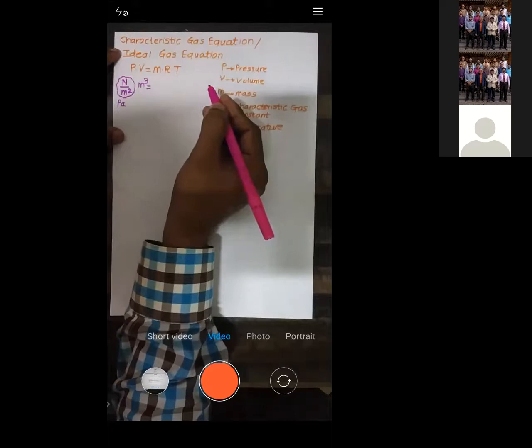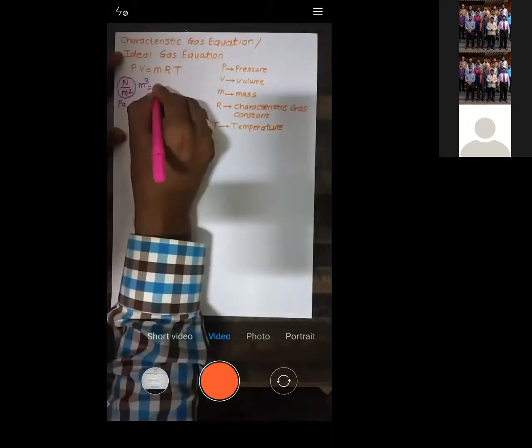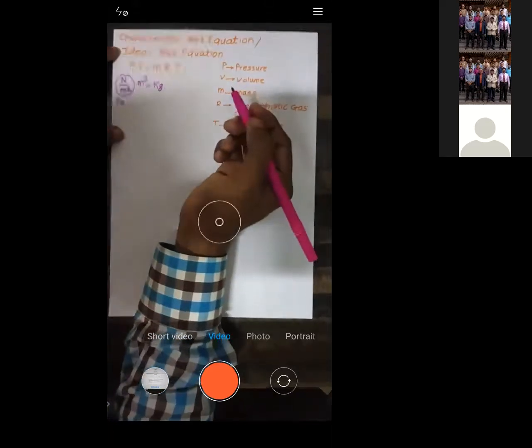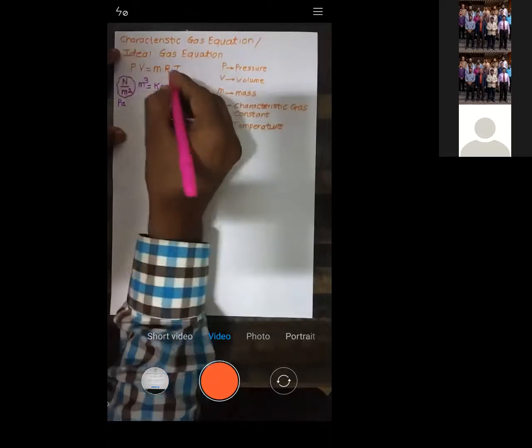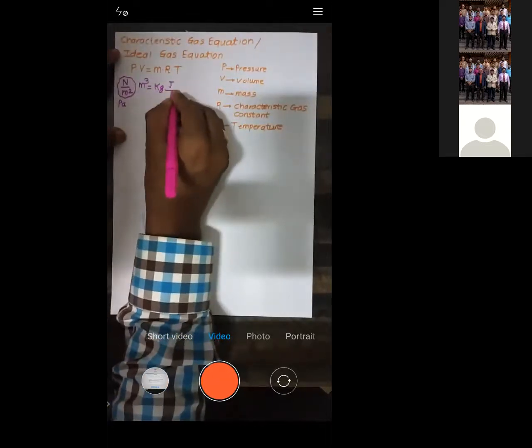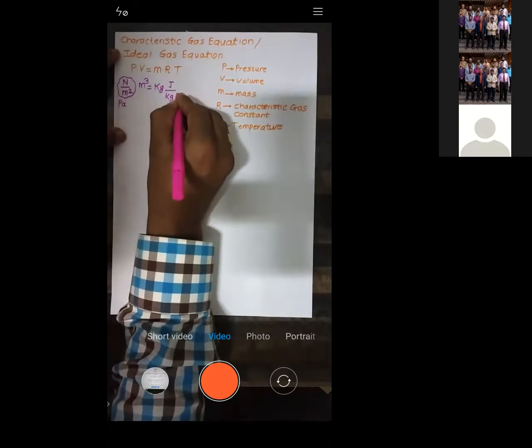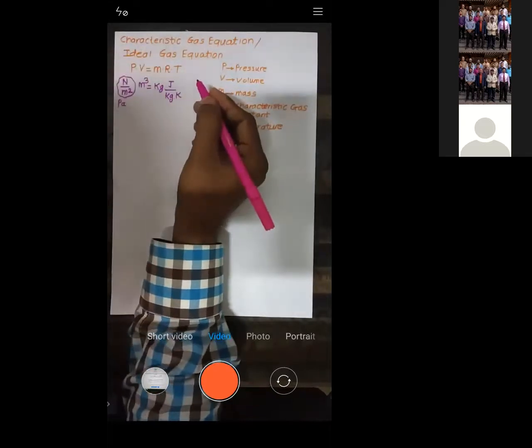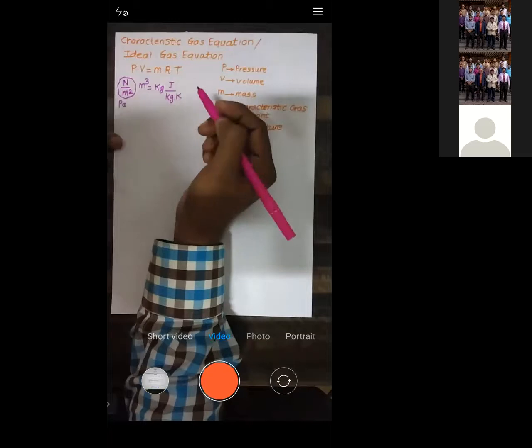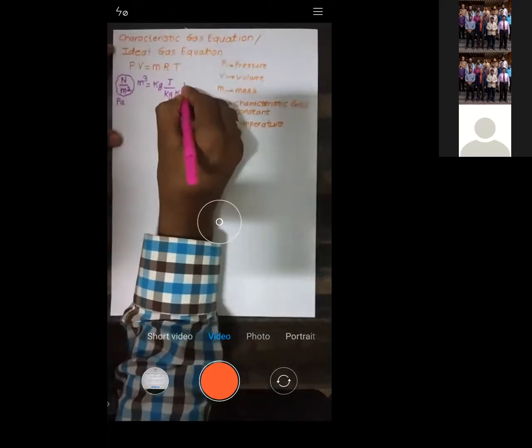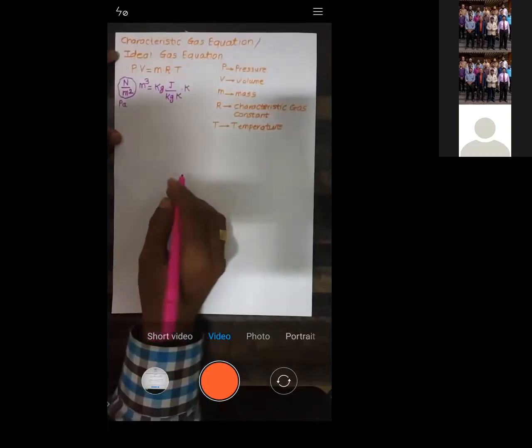Mass will be in kg. Value of R I will take in joule per kg Kelvin. And temperature T is in Kelvin.